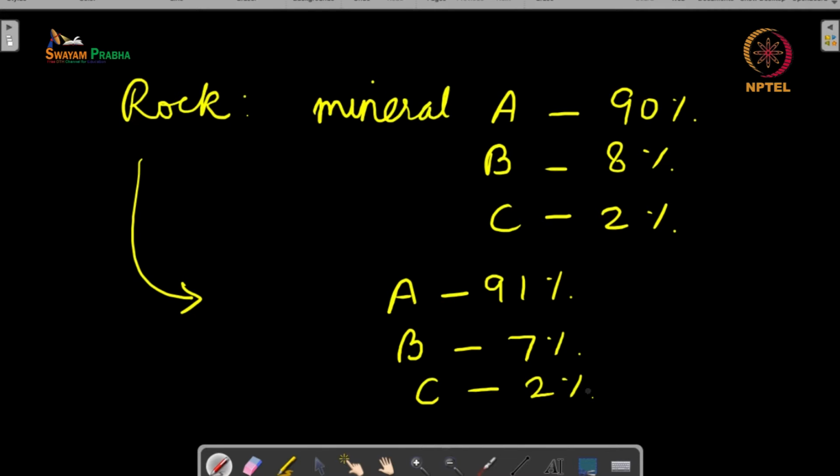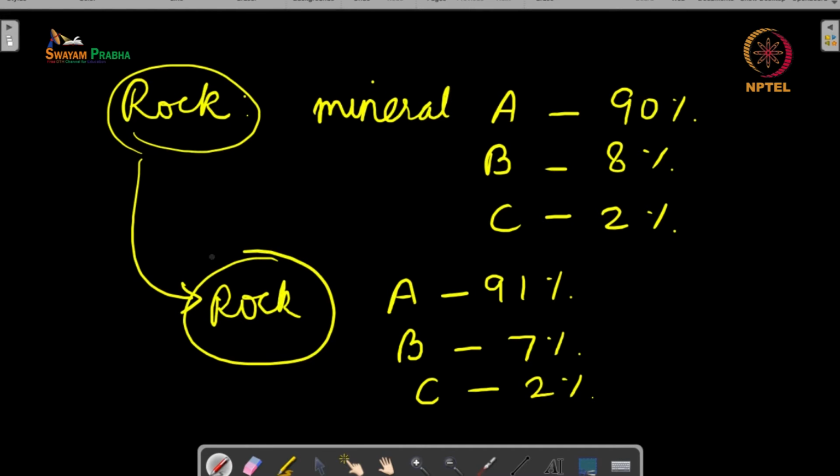Now, both of these rocks are having different mineral compositions. So in this case, do we say that this is one rock and this is another rock, so we give it one name, we give this another name? No, because rocks do not have a defined or a specific constitution of the minerals. So even if the mineral composition goes up or down, we will say that okay, this is the same rock.